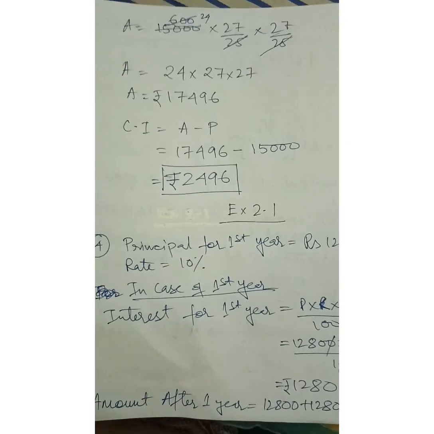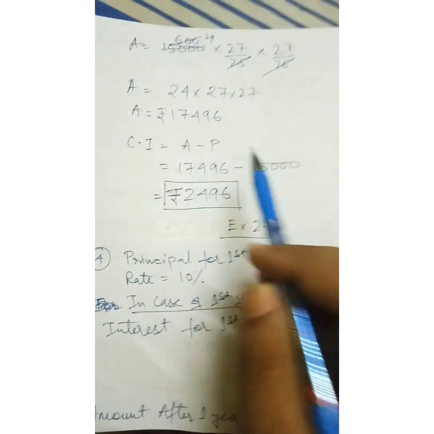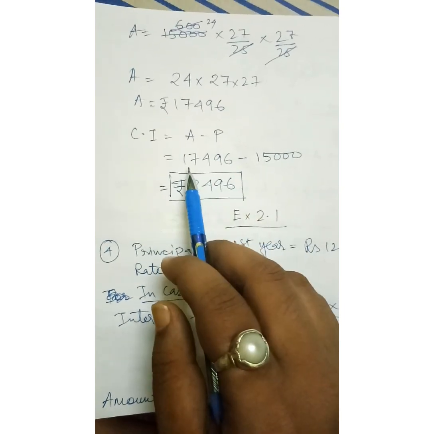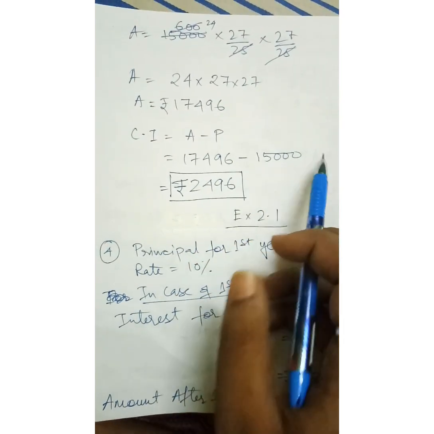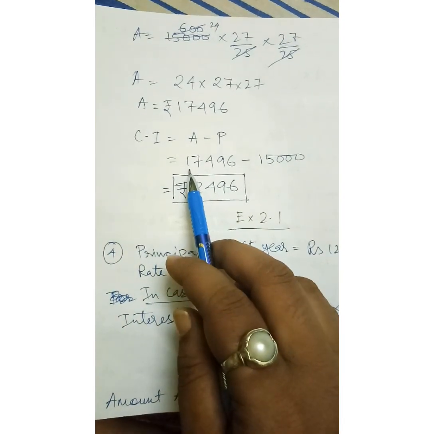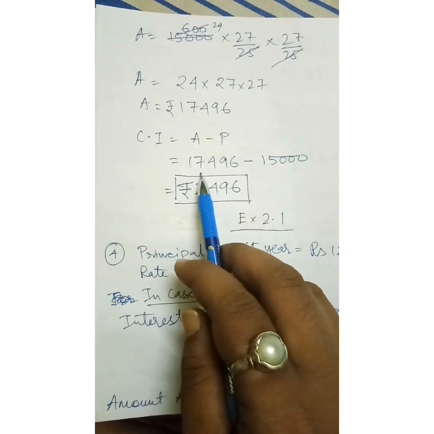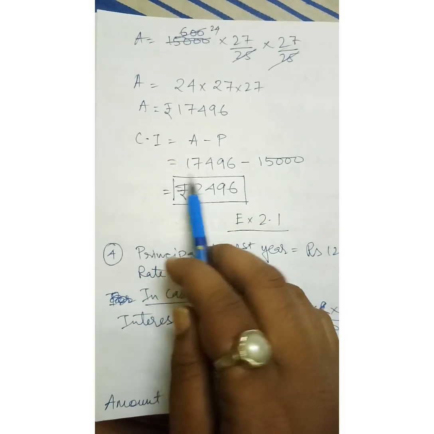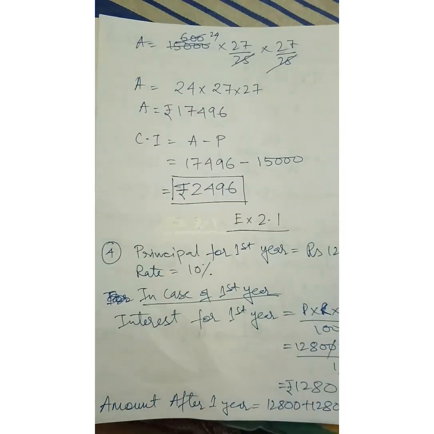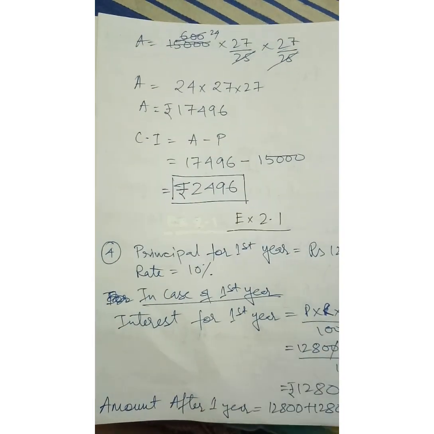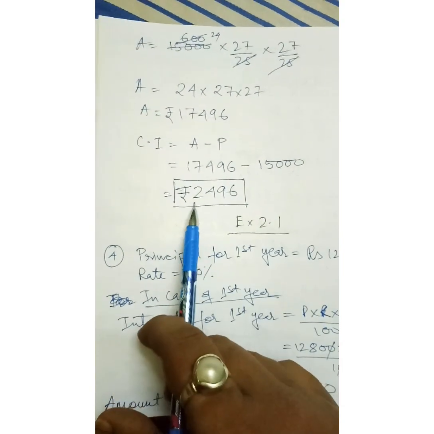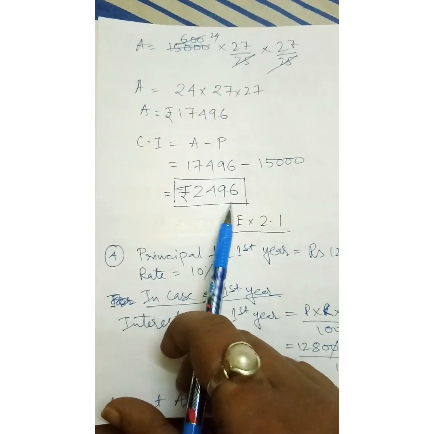17496. Now we have to find out the compound interest. The formula we know: amount minus principal, that means 17496 minus 15,000, which comes to 2496. I am repeating once more: 17496 is the amount we have got, and 15,000 is the original principal. After subtracting, the value we get is rupees 2496. This is the final answer.